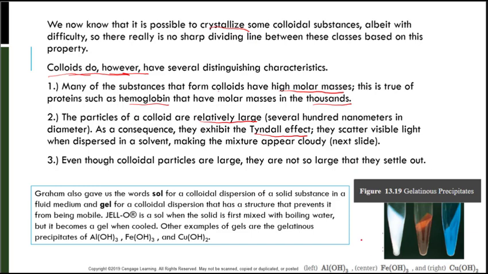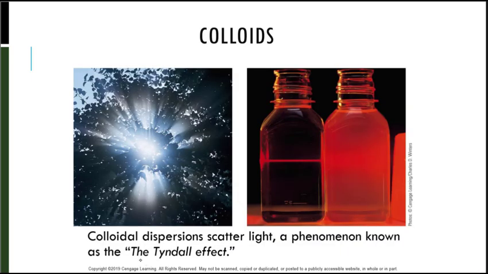Here's a little note down here looking at the picture. Graham also gave us those words sol for a colloidal dispersion of a solid substance in a fluid medium, and gel for colloidal dispersion that has a structure that prevents it from being mobile. Jello is a sol, a solid that is first mixed with boiling water, but it becomes a gel when cooled. Some other examples of gel are the precipitates, aluminum hydroxide, iron hydroxide, and copper hydroxide right here. Here are a couple more colloids that exhibit the Tyndall effect, and we can see them scattering light.